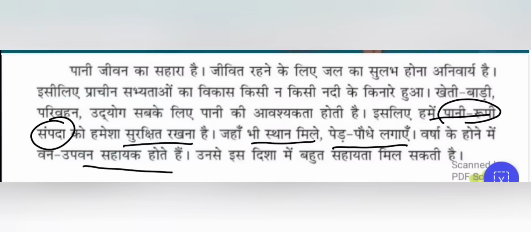So वन is forest, उपवन the garden. The garden and the forest will help us to get more rain. वर्षा is rain. उनसे इस दिशा में बहुत सहायता मिल सकती है. So we can get more water. When you are doing more plantation, we get more water and we will be able to save our resources. So in this direction, if you plant more trees and plants, we can get more water and hence keep the water resource more safely.